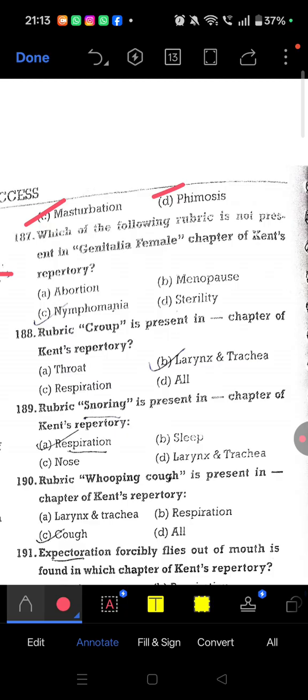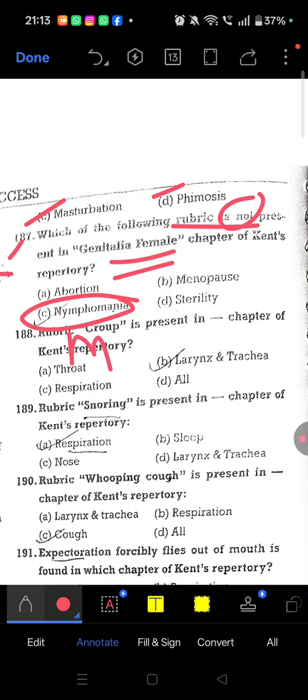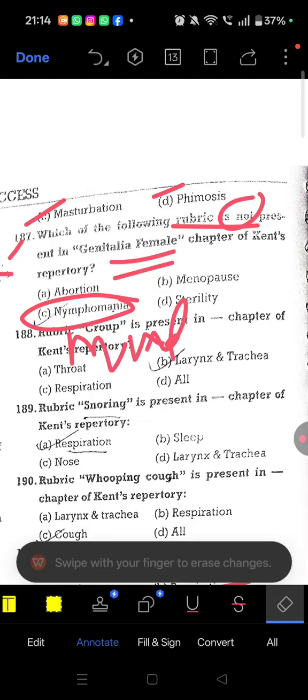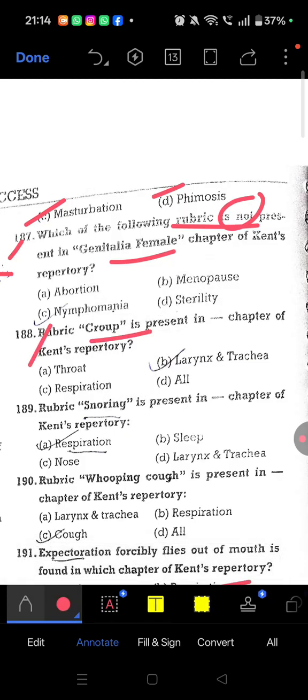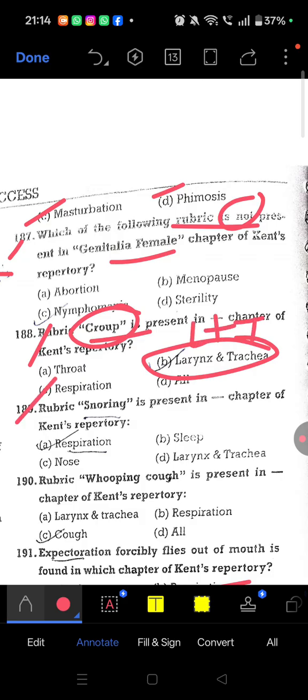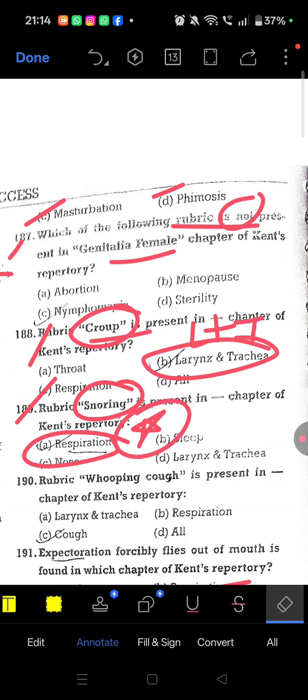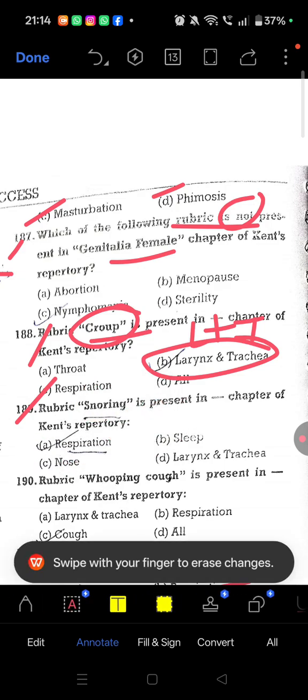Next, question 187, which of the following rubric is not present in genitalia female? Again, not present. Nymphomania is not present, it is in the mind chapter. Rest all abortion, menopause, sterility we can see. 188, rubric croup is present in larynx and trachea. So croup is very important, larynx and trachea. 189, snoring is present in respiration chapter. This is also important.